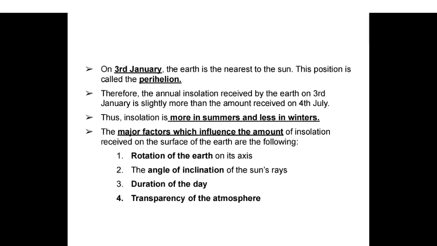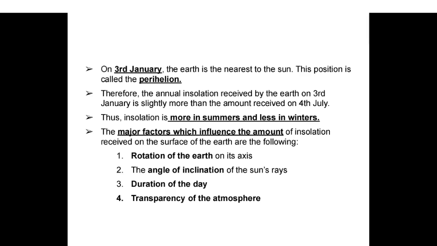This position is called perihelion. Therefore, annual insolation received by the Earth on 3rd January is slightly more than the amount received on 4th July. Thus, insolation is more in summers and less in winters. The major factors which influence the amount of insolation received on the surface of the Earth are the following: 1.